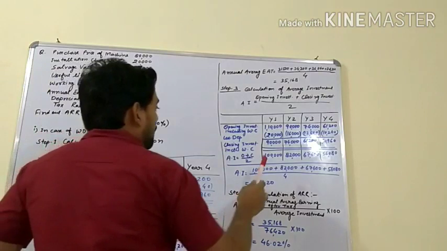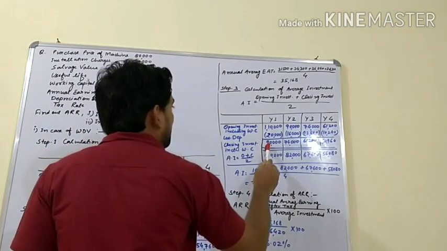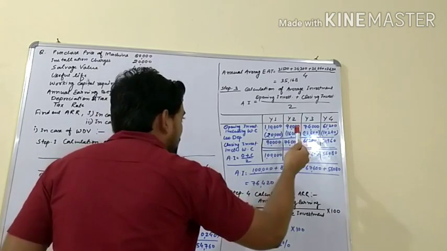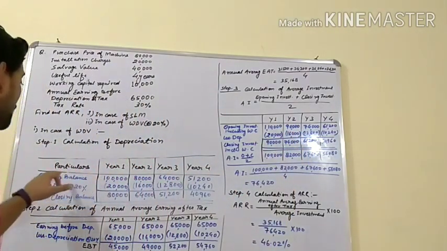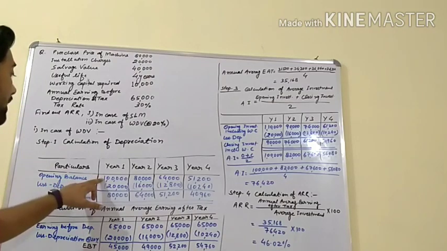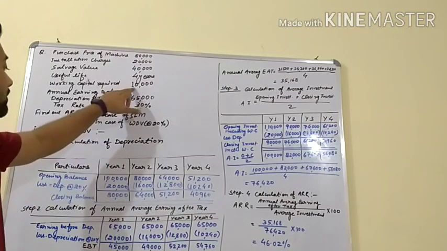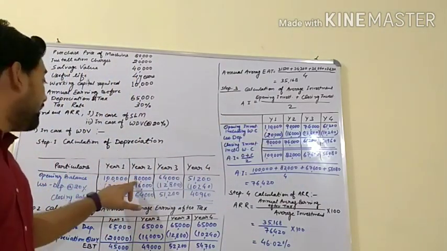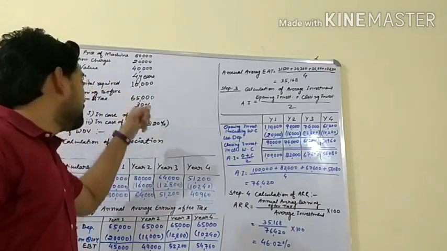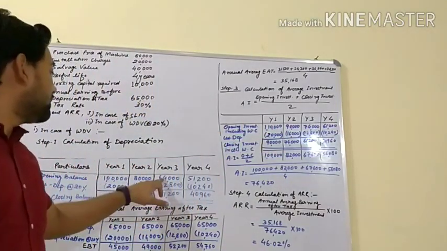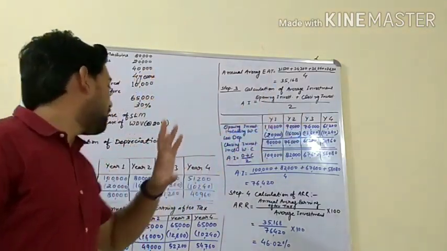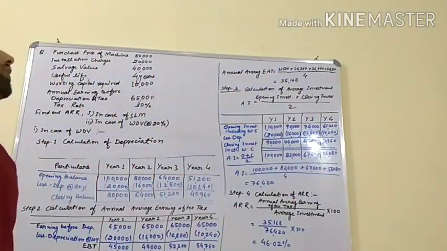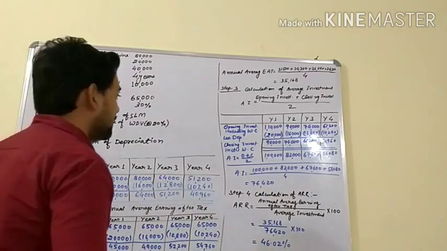Okay. Now we find out closing balance. This closing balance is the opening balance for the next year. You can see. If you are not understanding, let's see here. We have opening balance of machine 1 lakh in first year. We will add 10,000 with this value. We will find 1,10,000. We will add 80,000 plus 10,000 of working capital. We will find 90,000. We will add 10,000 and 64,000. We will find 74,000. We will add 10,000 and 51,200. We will find 61,200. This is the opening investment including working capital.